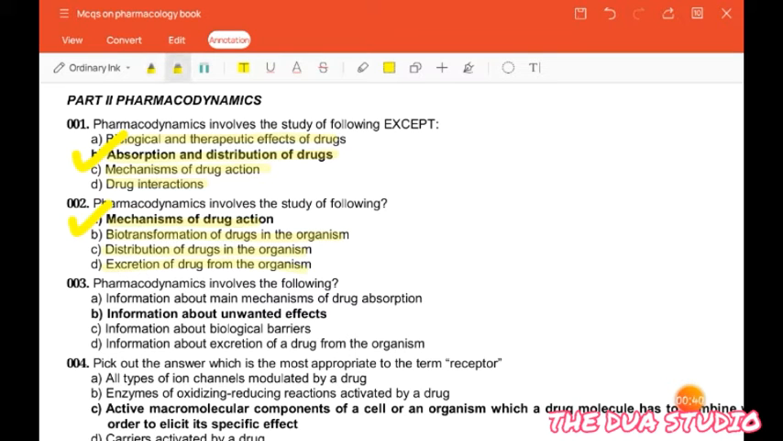Then the next question is: pharmacodynamics involves the following: information about main mechanism of drug absorption, information about unwanted effects, information about biological barriers, information about excretion of a drug from the organism. So the correct answer is information about unwanted effects.